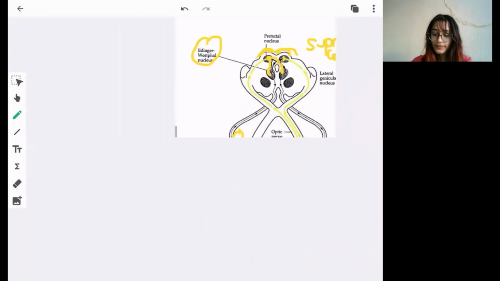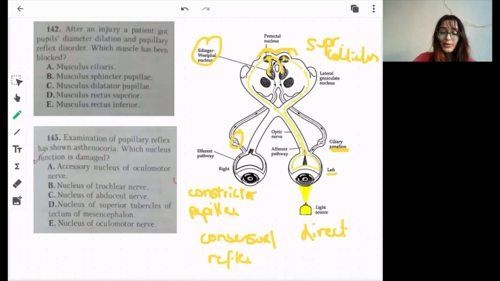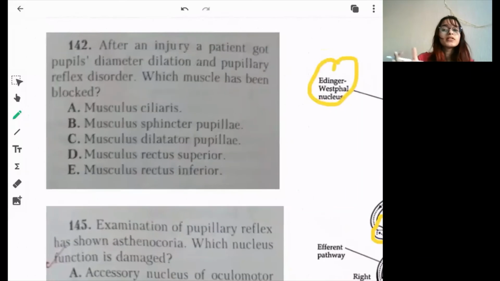So obviously, there is a direct reflex, that is the constriction seen in the eye to which the light is shown, but also in the opposite eye due to the crisscrossing. And this is called the consensual light reflex, when the opposite eye also constricts. This is a consensual reflex. Anyways, let's look at the question. Obviously, this much is not asked in the question, but you should know.